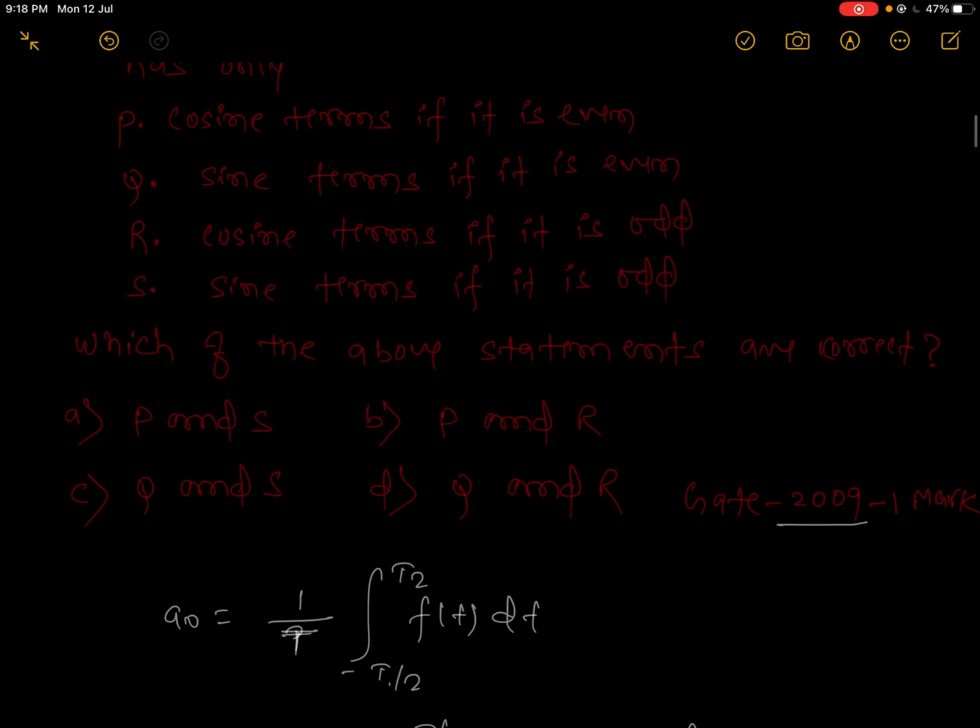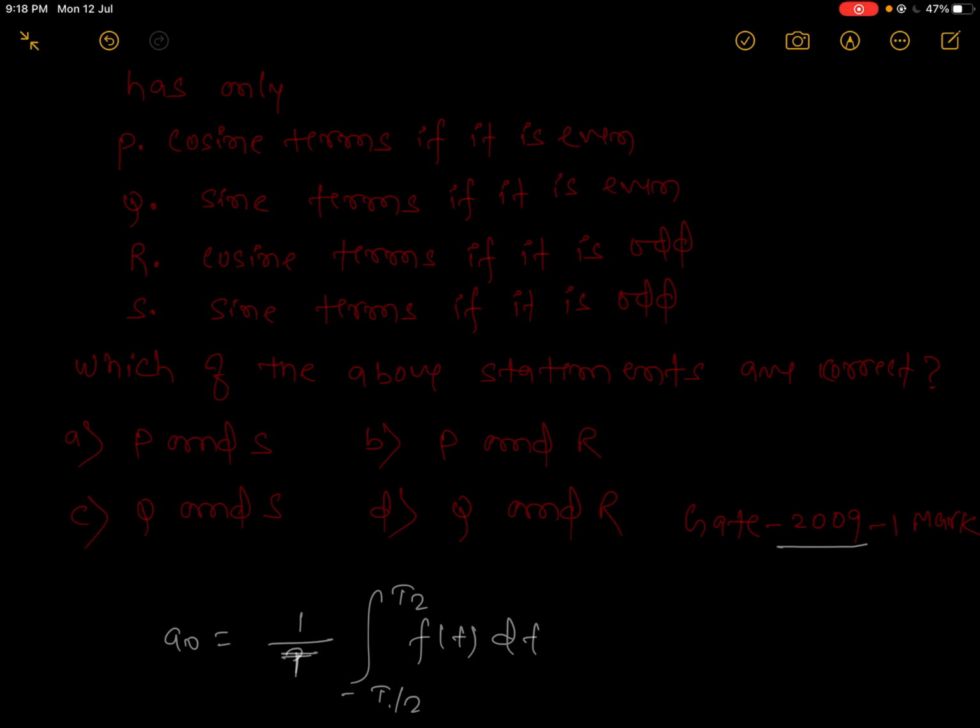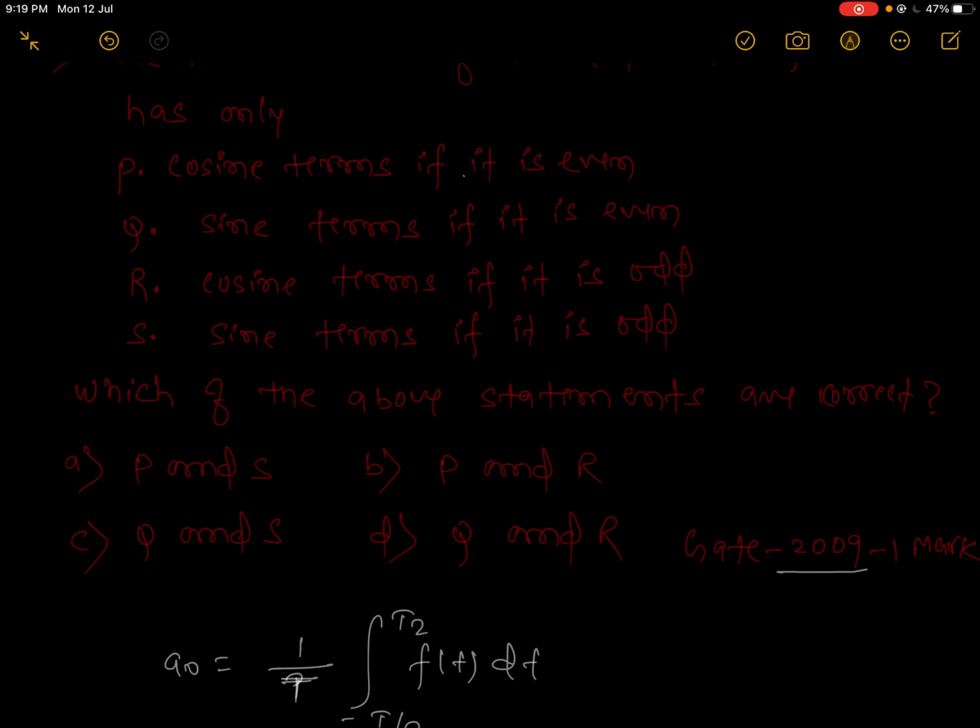For a naught, you can also find a naught, because for an even function you will get a naught. So yes, we can find the cosine term if it is even.